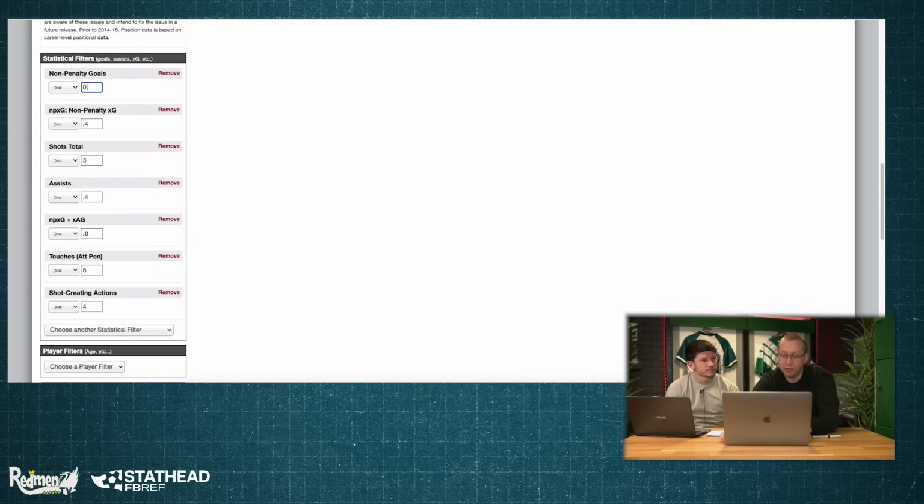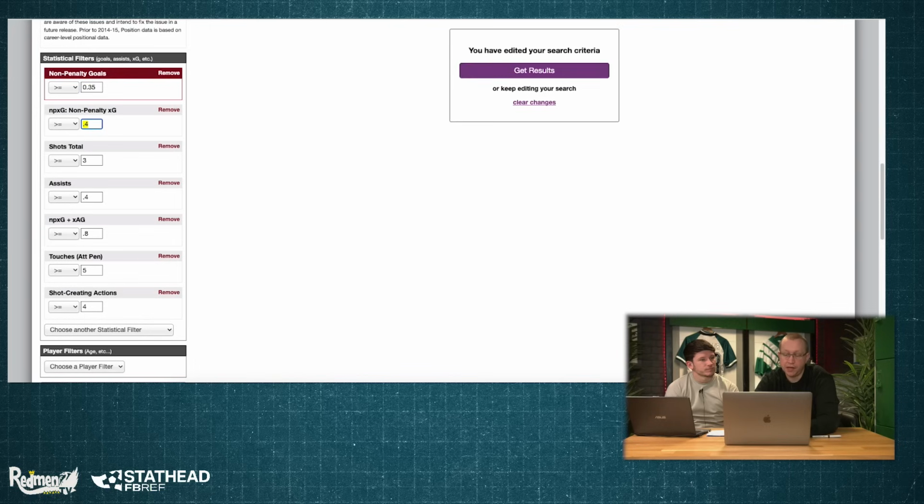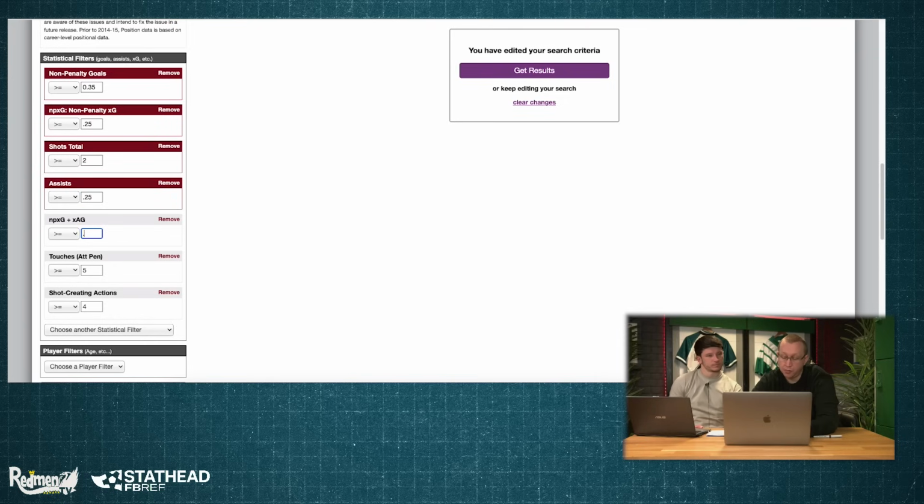I'll knock this down. Non-penalty goals, well, let's take 0.15 off it. Knock it down to 0.35. 0.25. Shots, we knock that down to 2. Assists, 0.25. Non-penalty goals was just 0.5. Maybe knock shot creating actions down to 2. And touches in the penalty area down to, say, 3.